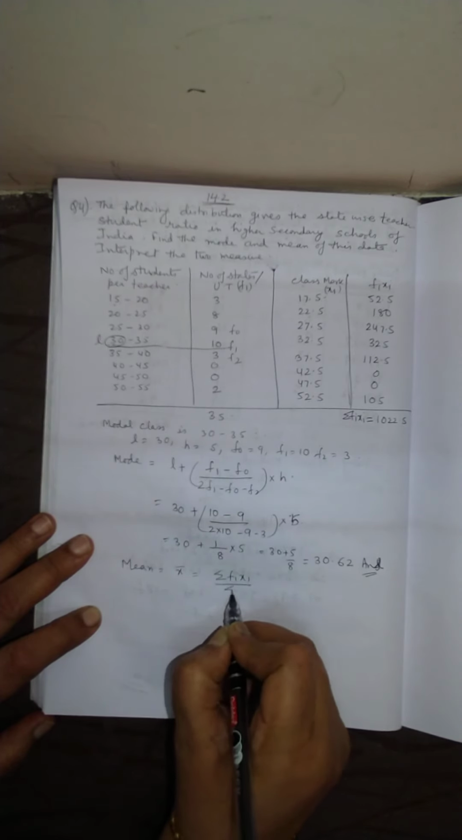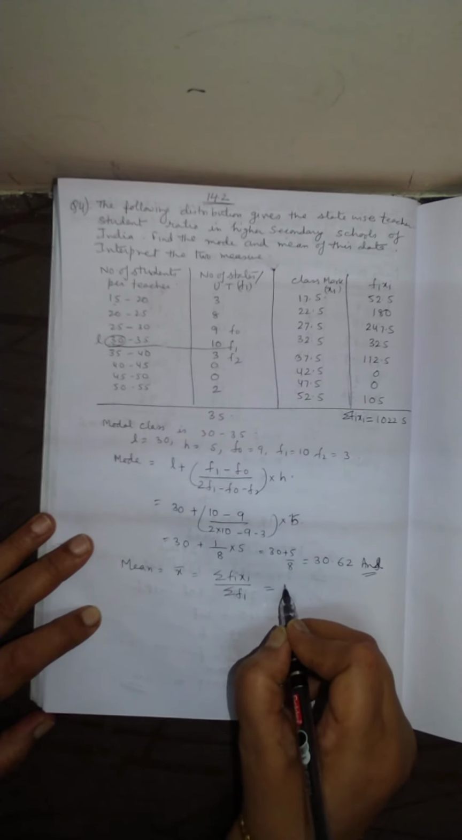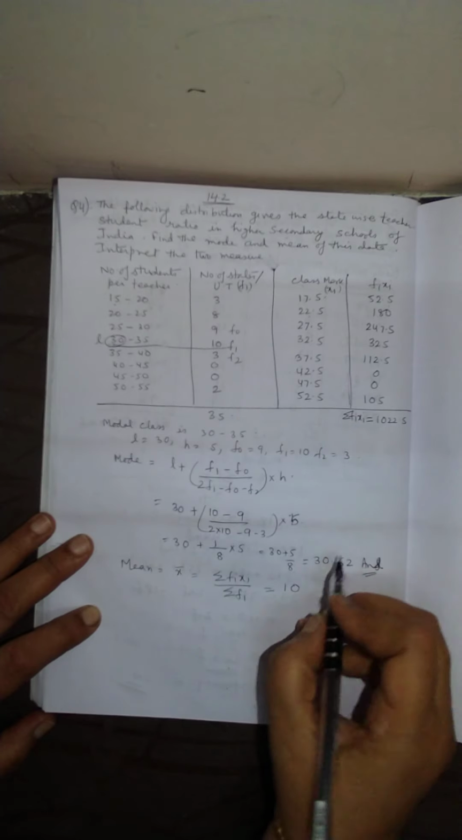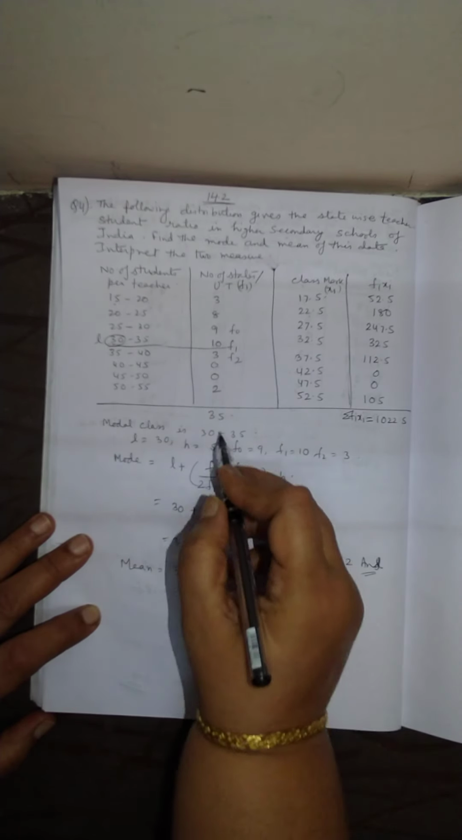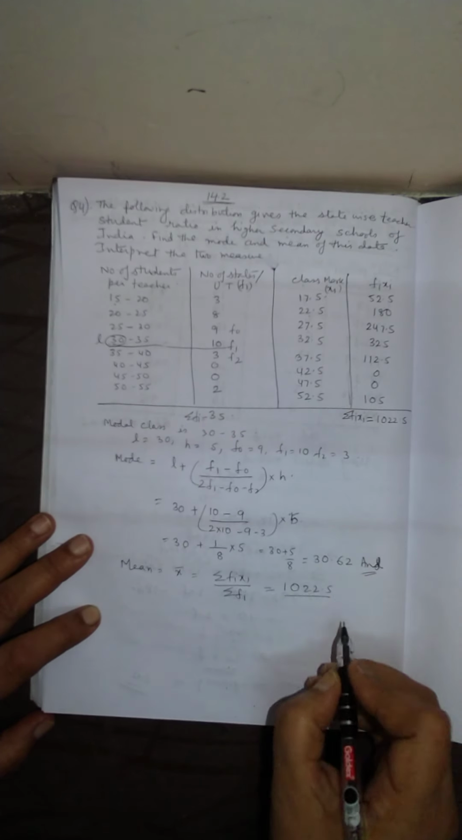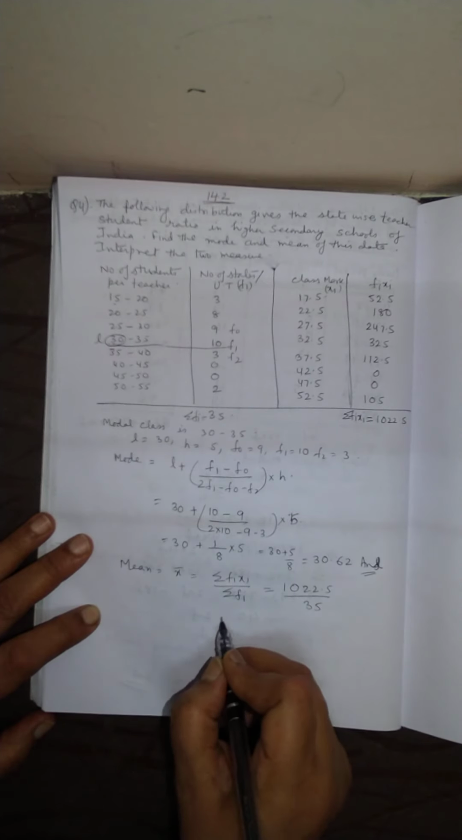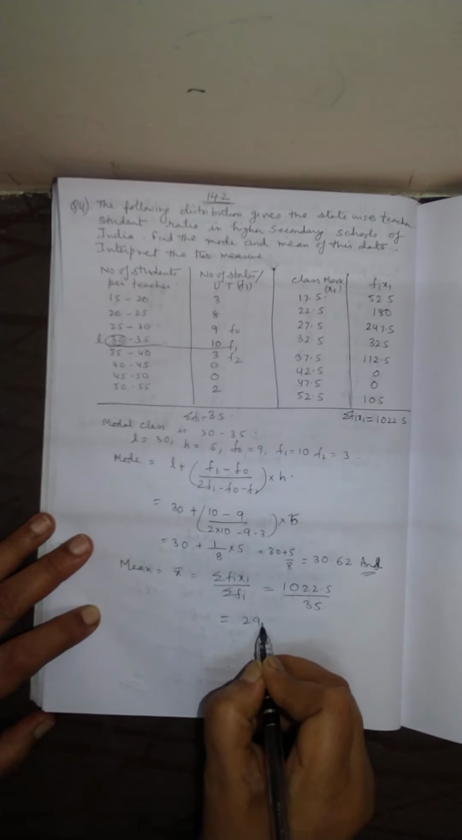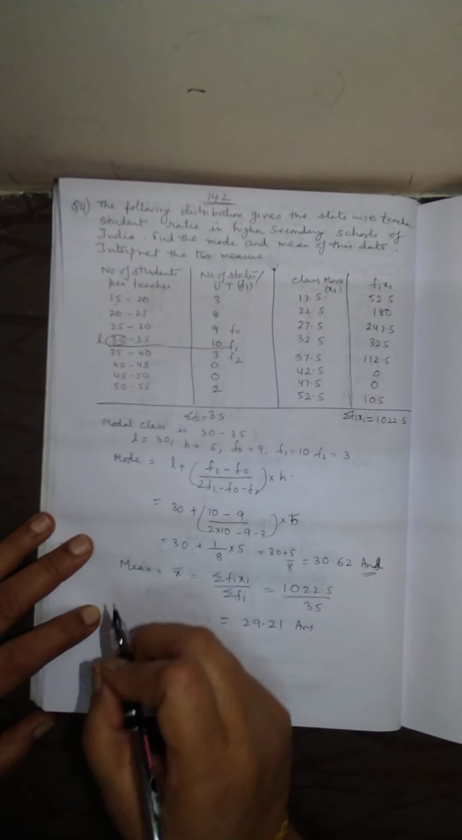So the mean, we know the formula, mean x bar is the sum of Fi Xi divided by the sum of Fi. That is 1022.5 divided by the sum of Fi, which equals 35. So dividing, we get 29.21. This is the mean, and this is the mode.